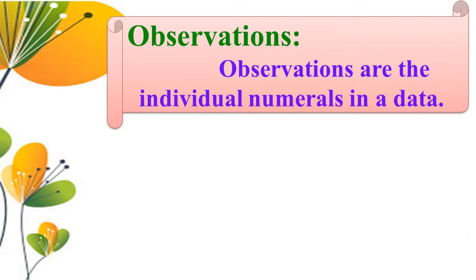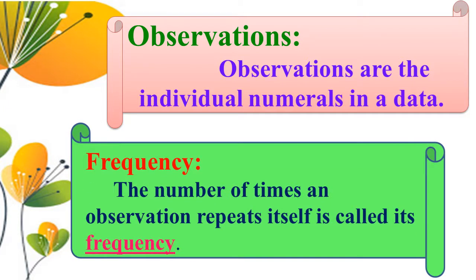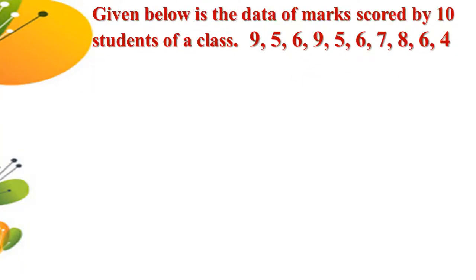So next, observations. Observations are the individual numerals in a data. Next, frequency. The number of times an observation repeats itself is called its frequency. So let us understand with one example. So what is data, raw data, array, frequency and observations.